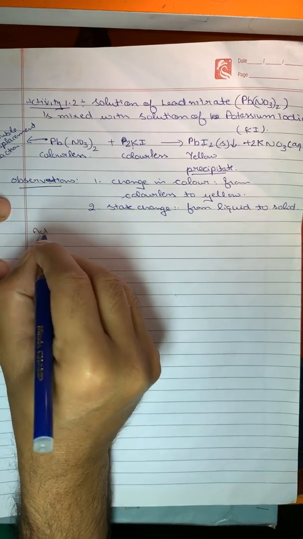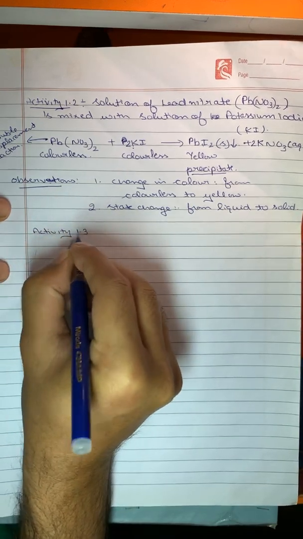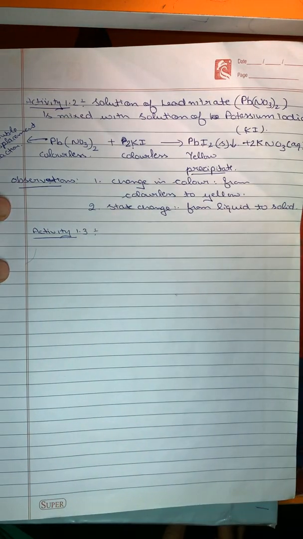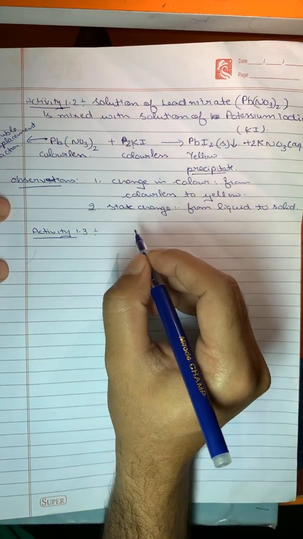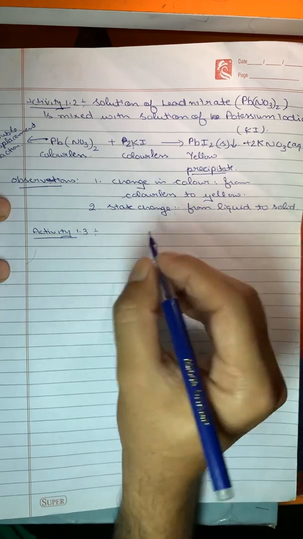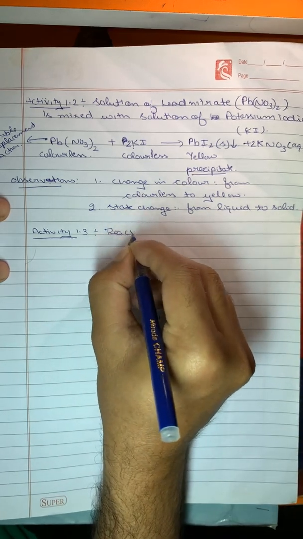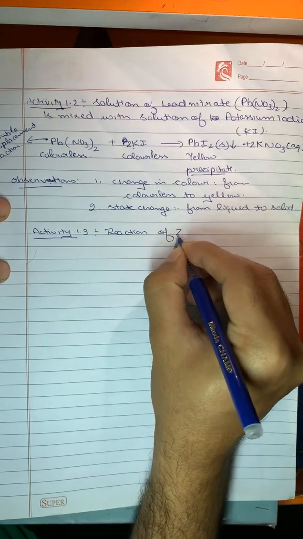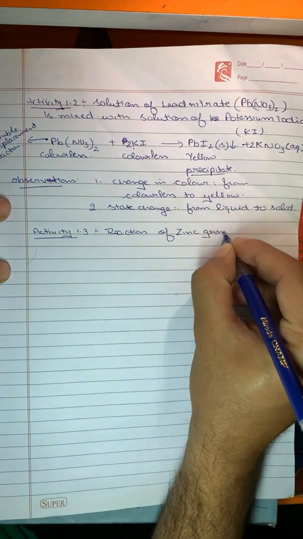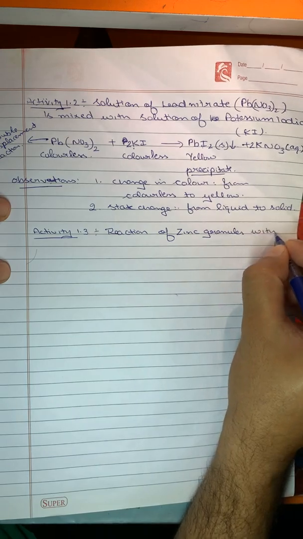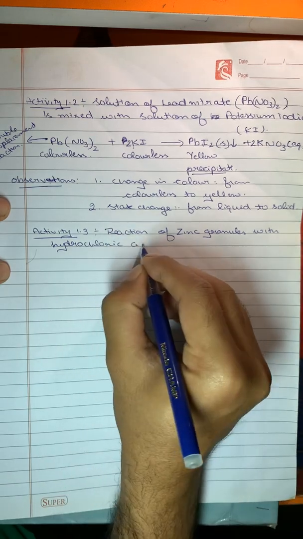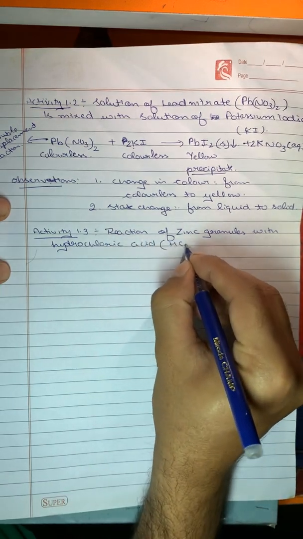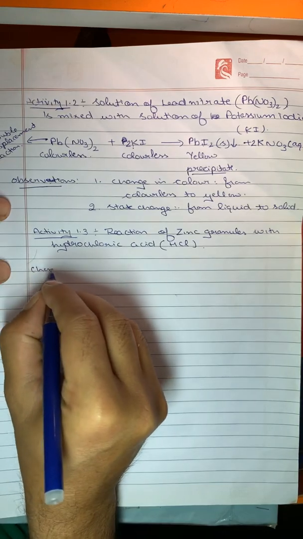So this was activity 1.2. Now next is activity 1.3. In this activity you will take a few granules of a metal like zinc and put these granules into hydrochloric acid or sulfuric acid. So, the reaction of zinc granules with hydrochloric acid. What is the formula of hydrochloric acid? It is HCl. So what is the chemical reaction?